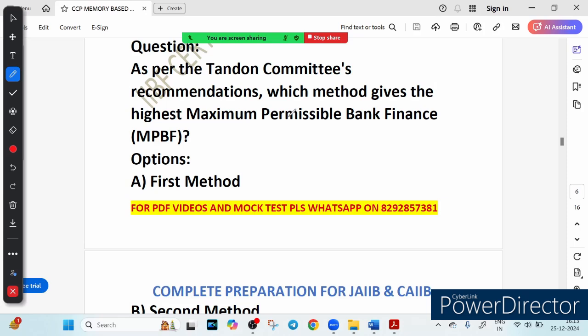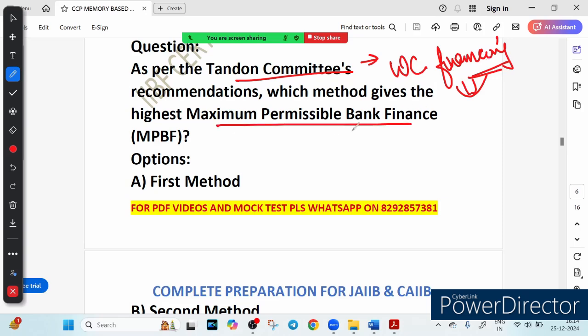First of all, what is the Tandon Committee? Let me give you a glimpse. The Tandon Committee was set up to suggest ways to regulate working capital financing by banks. The main goal was to ensure that companies use funds efficiently while reducing over-dependence on bank credit.